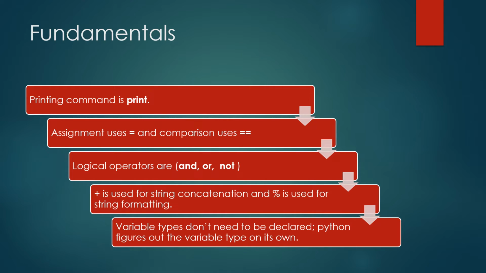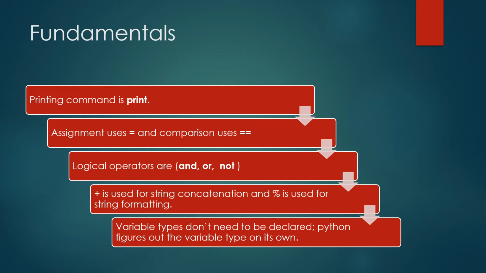Some of the fundamentals of Python are: the printing command is print, which starts with a small letter p. Assignment uses the equal sign and comparison uses the double equal sign. Logical operators are and, or, and not. The plus sign is used for string concatenation and percent is used for string formatting.